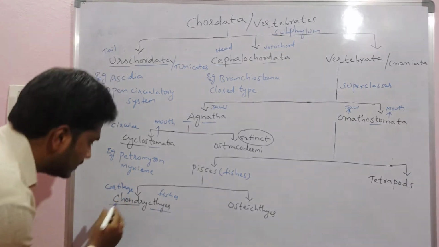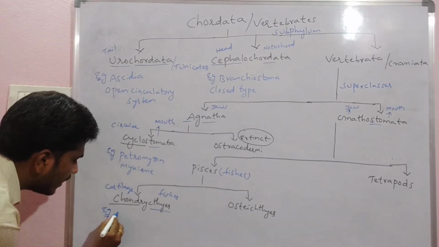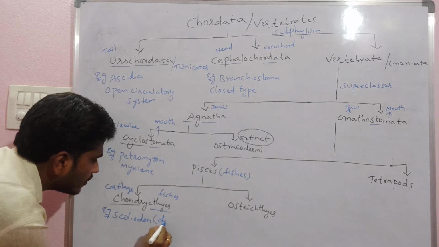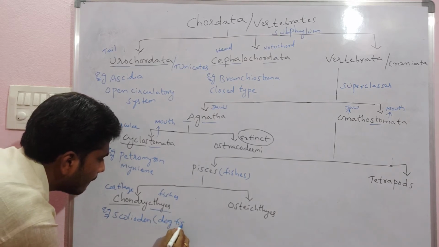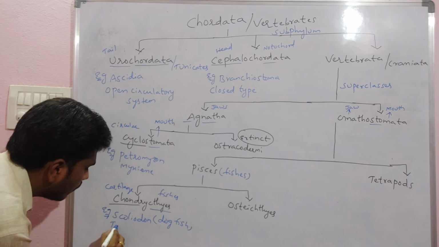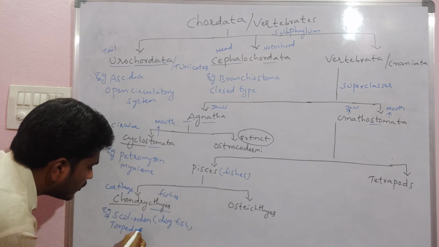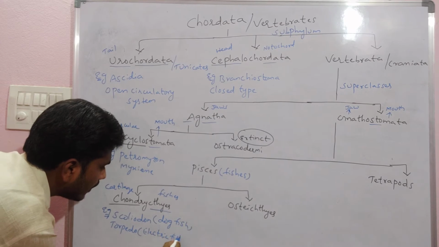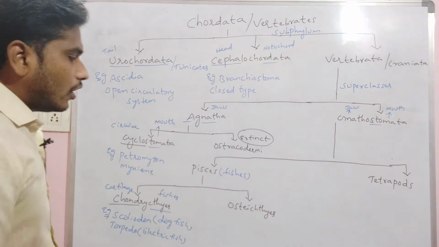Examples of the Chondrichthyes fishes mainly we can take as Scoliodon, that means dogfish. Then torpedo, the electric fish, we can take. These are examples of the Chondrichthyes.